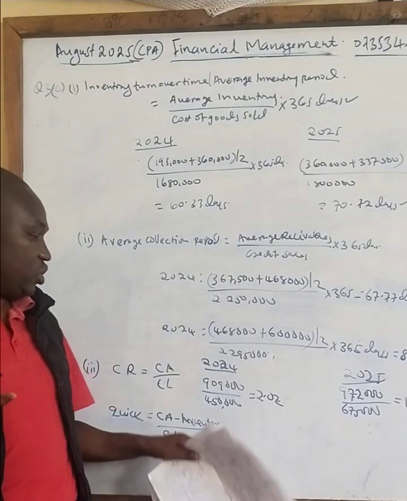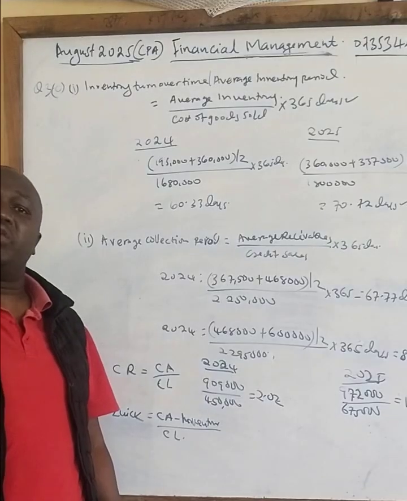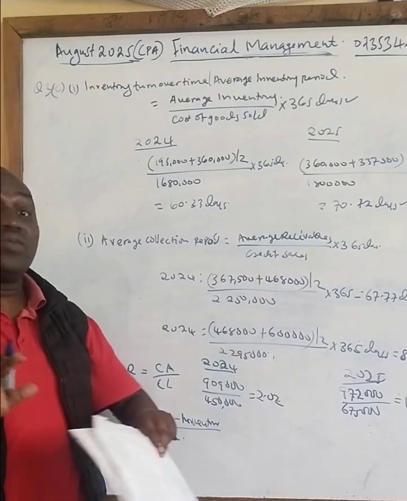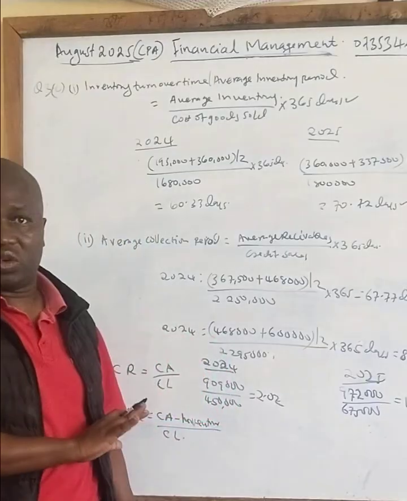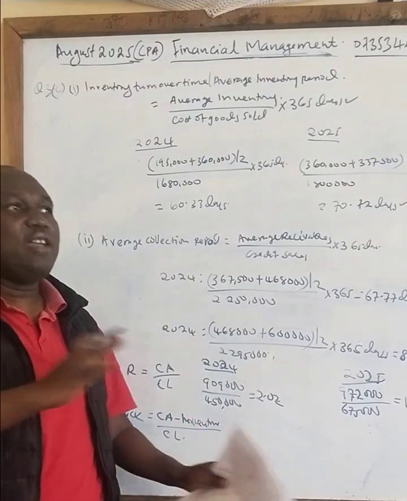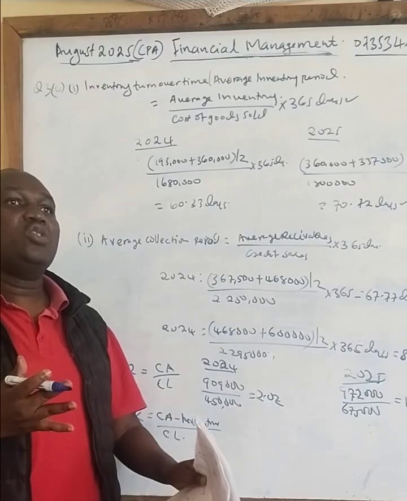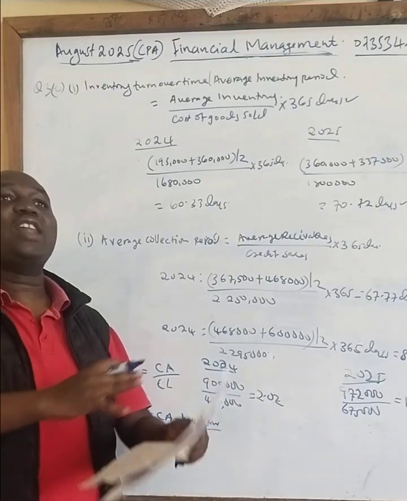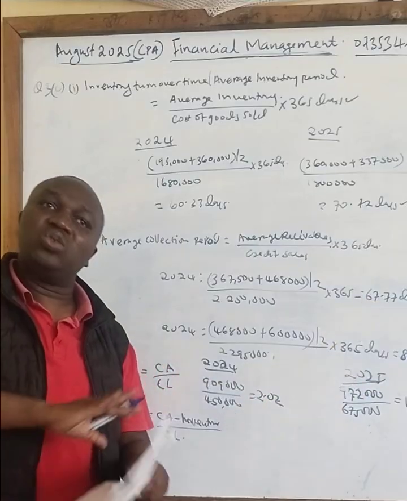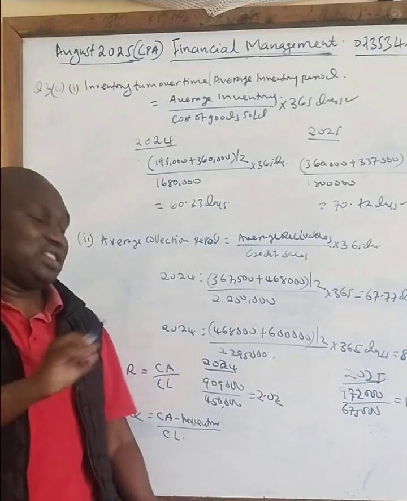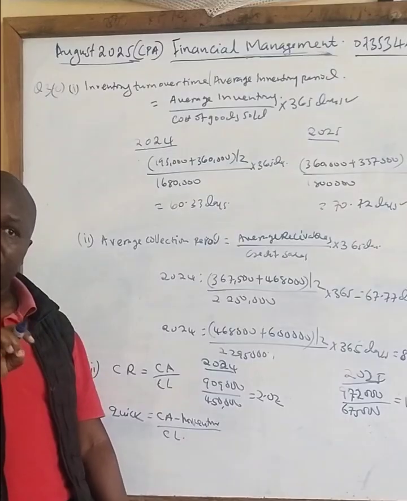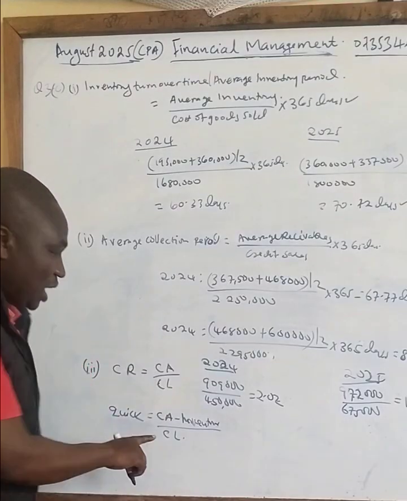If you need cash, it is not quick, because with inventory you need to look for the customer. You have not found anybody to buy this particular stock that you have. Therefore, it will take you time to look for the customer. Then from there, the customer will ask you to sell on credit. Then it will take that period again to collect that cash. So it will take a lot of time to convert this inventory into what? Quick cash. So therefore, we subtract it.